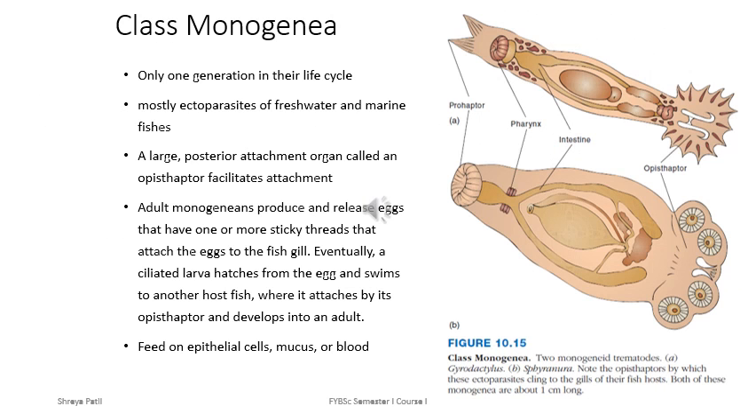Next class of phylum Platyhelminthes is class Monogenea. They are named as Monogenea because they show only one generation in their life cycle. Most of them are ectoparasite to freshwater and marine fishes. To facilitate attachment to the host, they have a large organ on the posterior side which is known as opisthaptor.